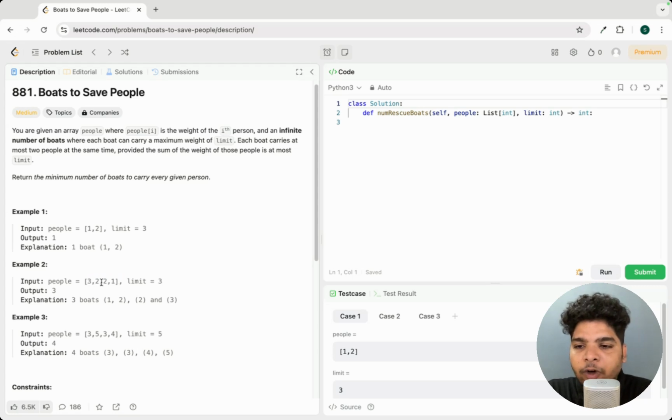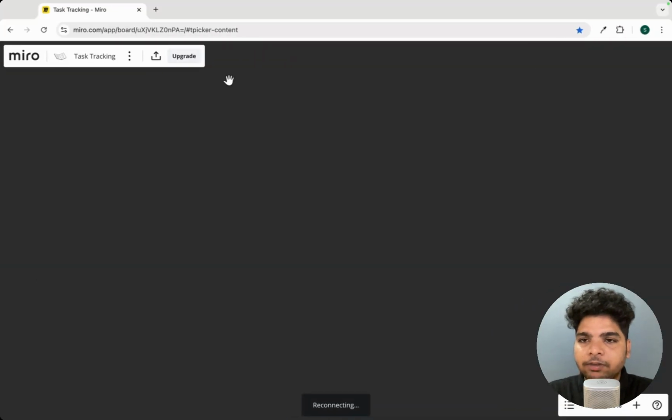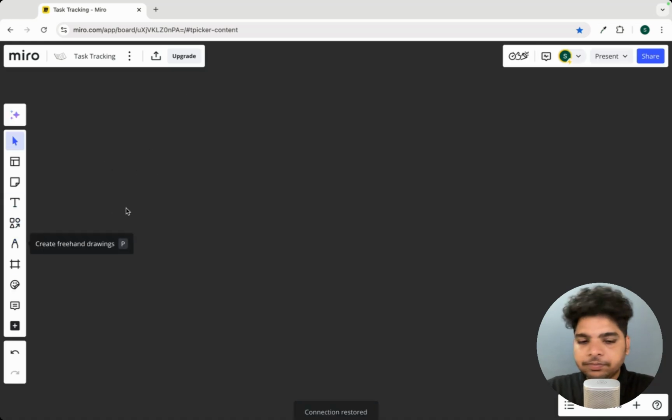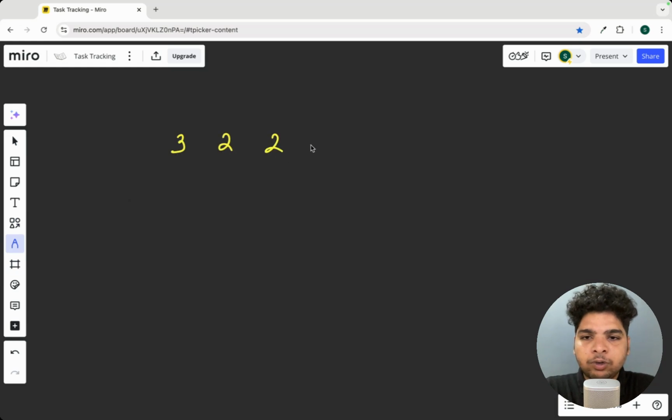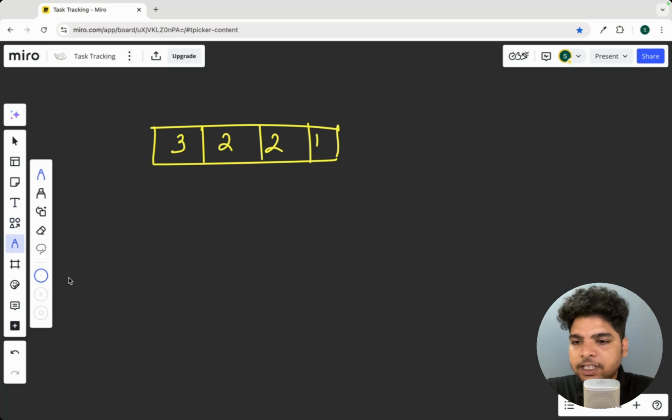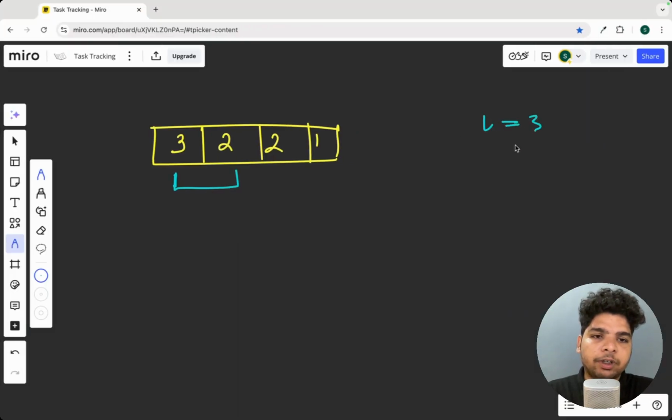Let's try to understand with 3, 2, 2, 1, right? So this is our array: 3 2 2 1. Now let's say we take these two persons, person 1 and person 2. Now what is the limit here? The limit is L equals 3, right?